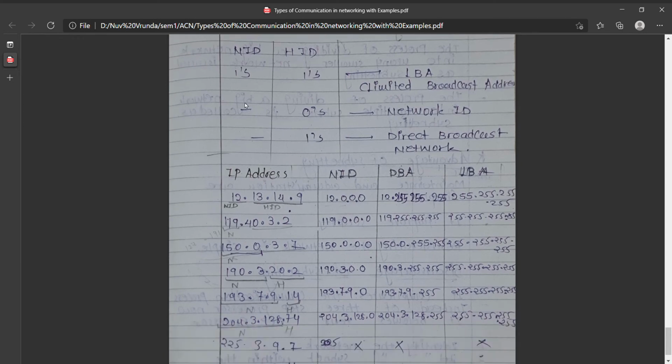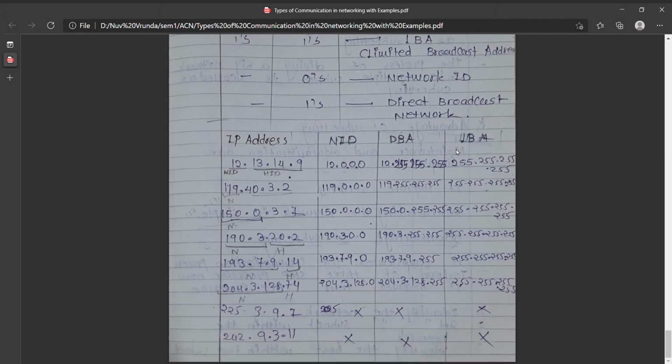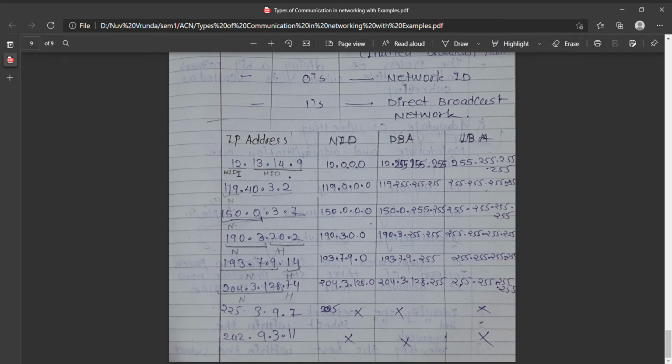No worries, we will take an example so we can understand better. Now, if we put 0 in the host ID part of an IP address, then we derive the network ID. Similarly, if we put 1 in the host ID part of the IP address, then we get the direct broadcast address. How can we identify these? Let's take an actual example.